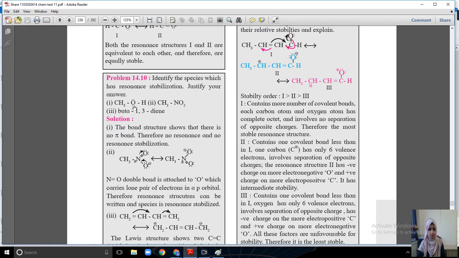CH3O. In structure, identify the species which has resonance stabilization. Justify your answer. CH3OH, methanol. The bond structure shows that there is no pi bond, therefore no resonance stabilization. Pi bond present नहीं है, resonance stabilization नहीं होगा.